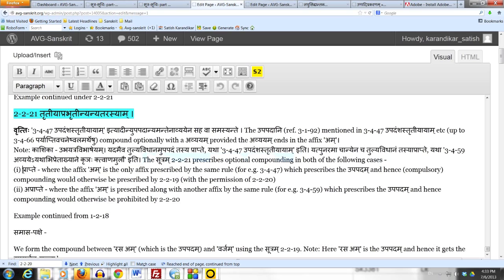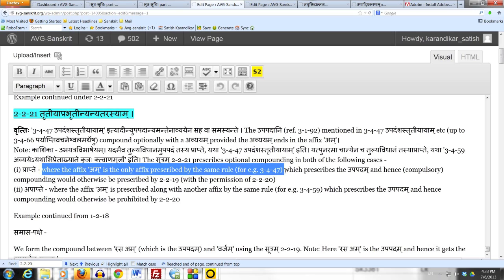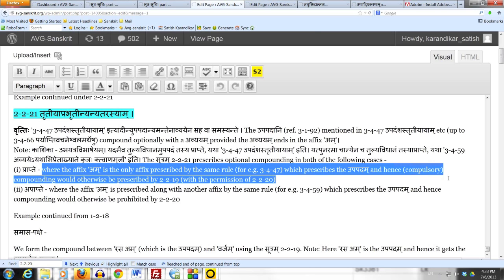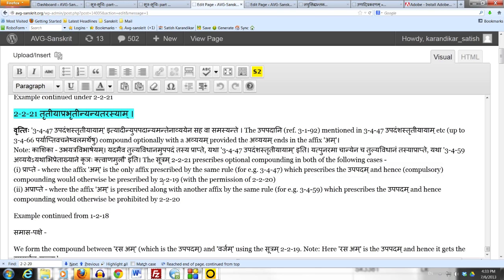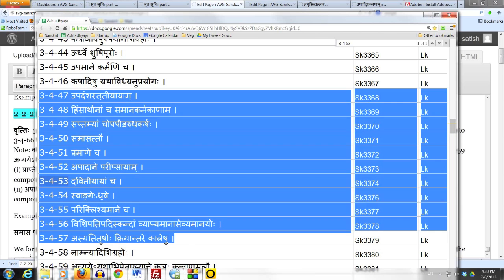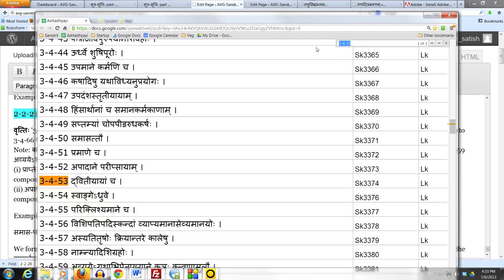First case is prapte, where the compounding is already prescribed by another rule. So it is a case where the affix Namul is the only affix prescribed by the same rule, for example 3.4.47, which prescribes the upapadam, and hence compulsory compounding would otherwise be prescribed by 2.2.19 upapadam ating, with the permission of